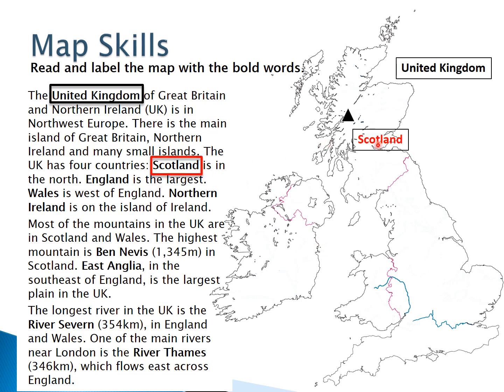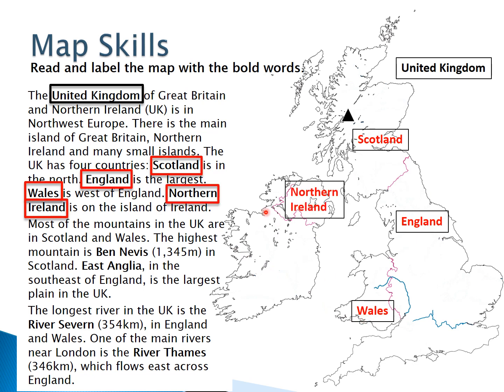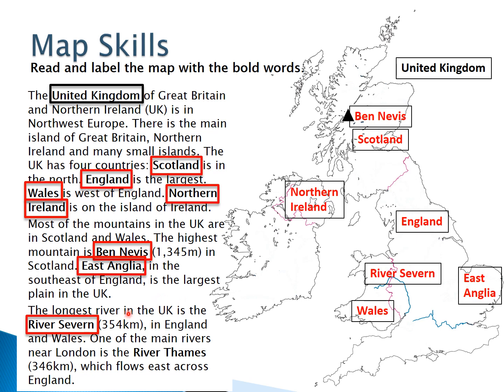Scotland, England, Wales, Northern Ireland, Ben Nevis, East Anglia, River Severn, River Thames.